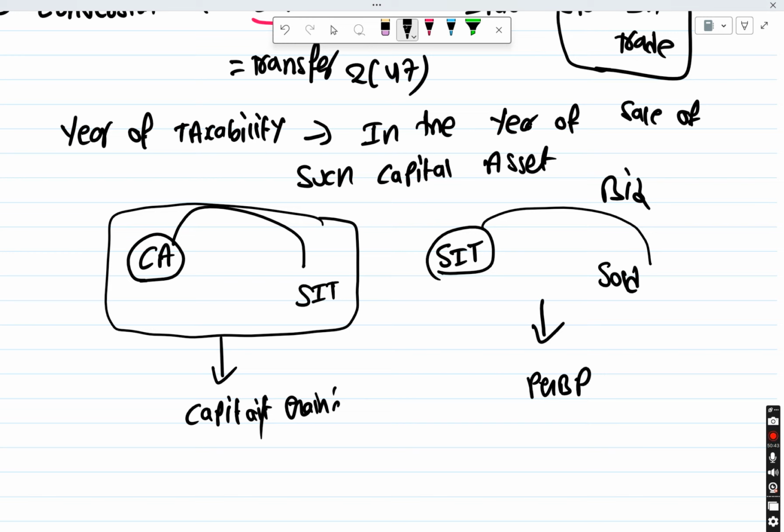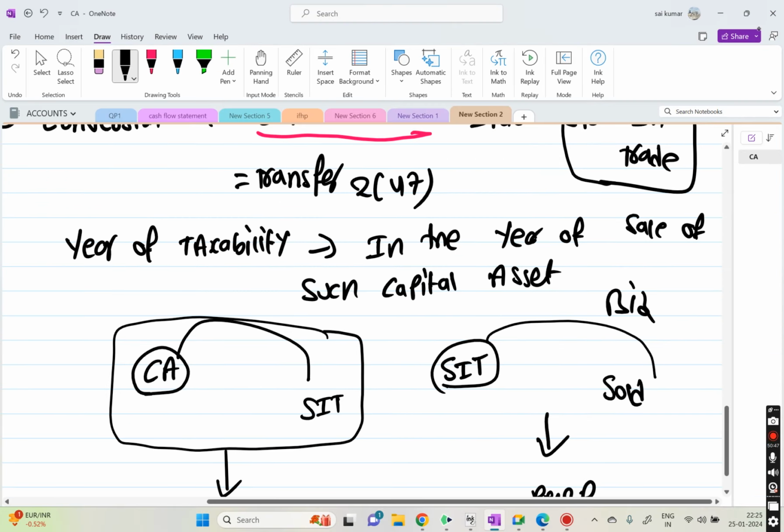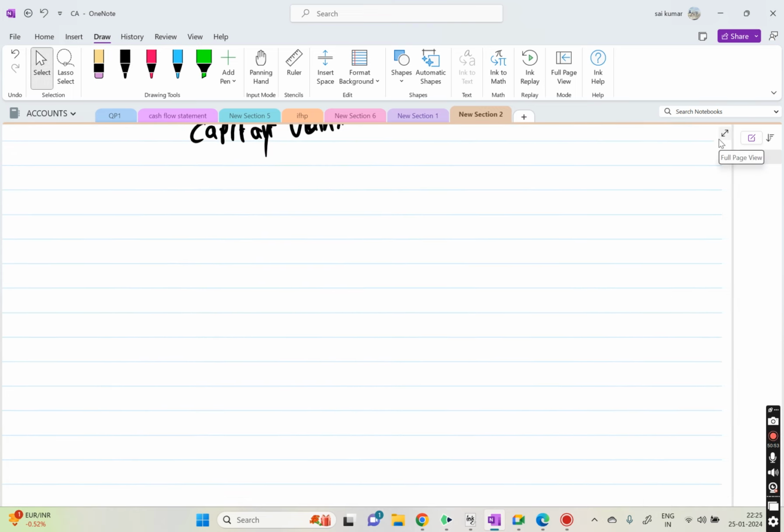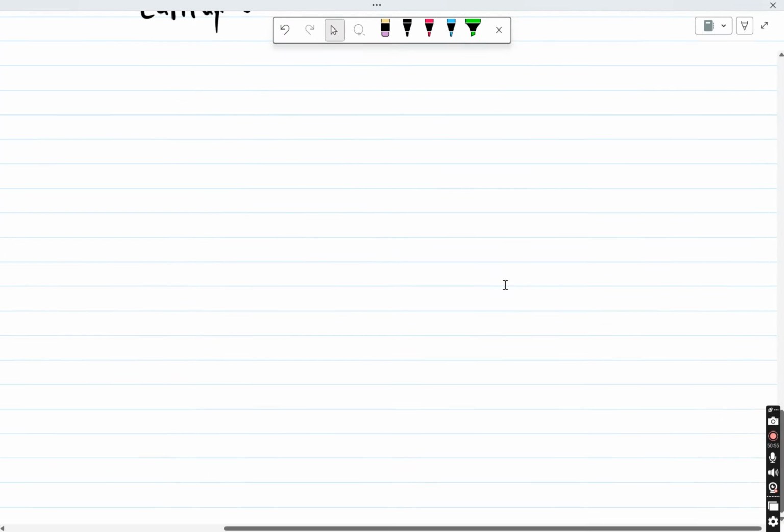Since the question I have given is related to cost of acquisition, I'm going to explain one more concept. Just quickly write this out, then whenever required we can use this part also.